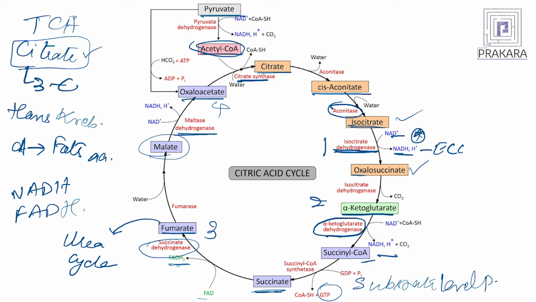So, the first is your condensation reaction where oxaloacetate condenses with acetyl CoA and gives rise to citrate, and then isocitrate. This cyclic reaction goes continuously. But what is the significance here? You will have to understand that almost all these intermediates like oxaloacetate, succinate, fumarate, alpha ketoglutarate, are all important precursors for the synthesis of various compounds like fats, amino acids, porphyrins.